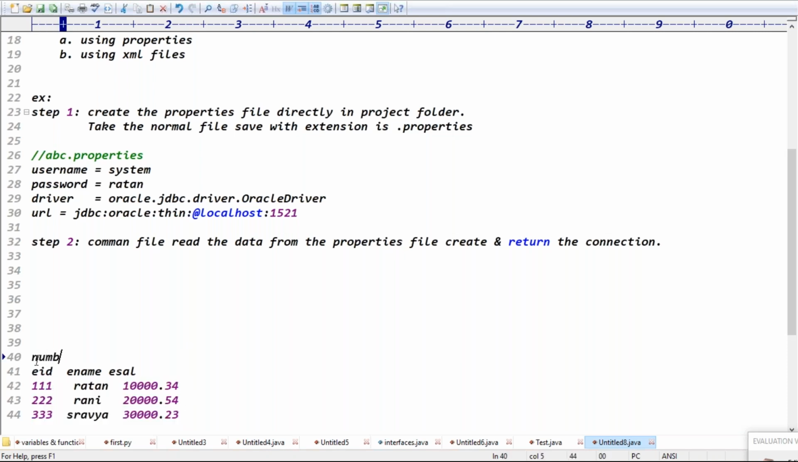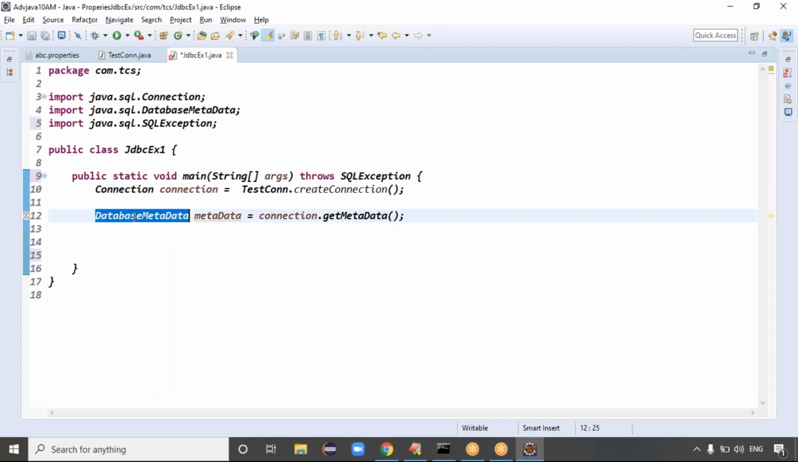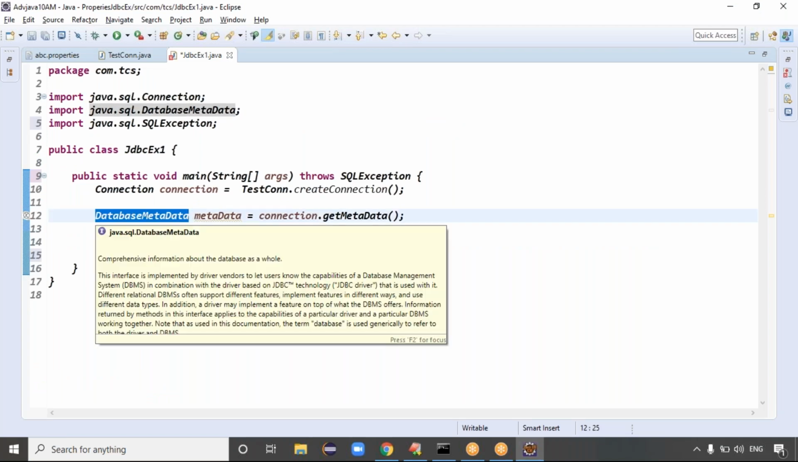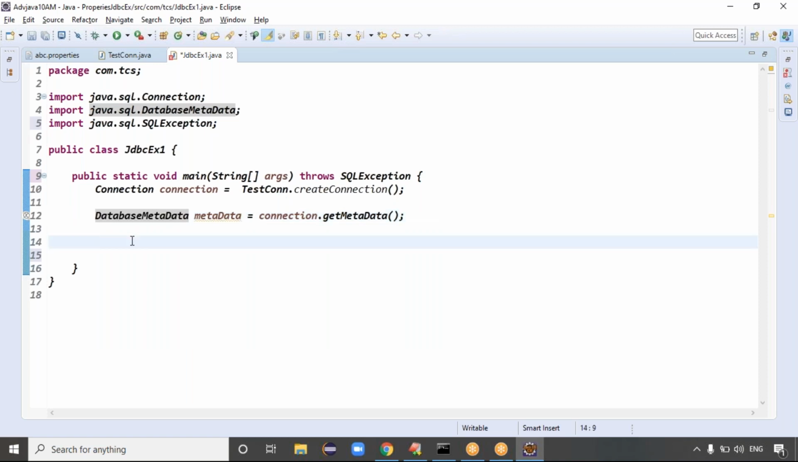Employee ID is a number type. Employee name is a Varchar2 type, with 30 characters. This is the data, and this is data about the data, which is called metadata, the titles of whatever the data is. Are you clear now? The DatabaseMetaData object stores some information about the database.